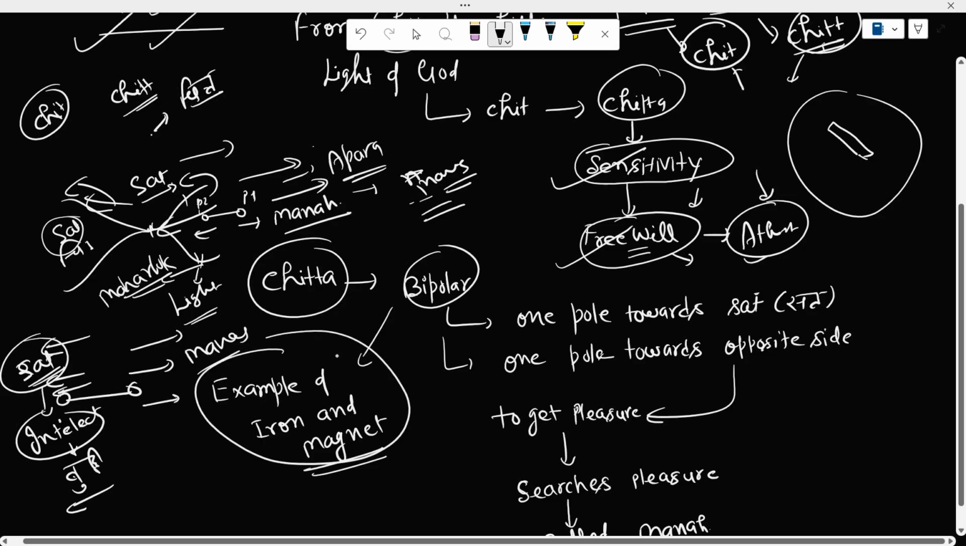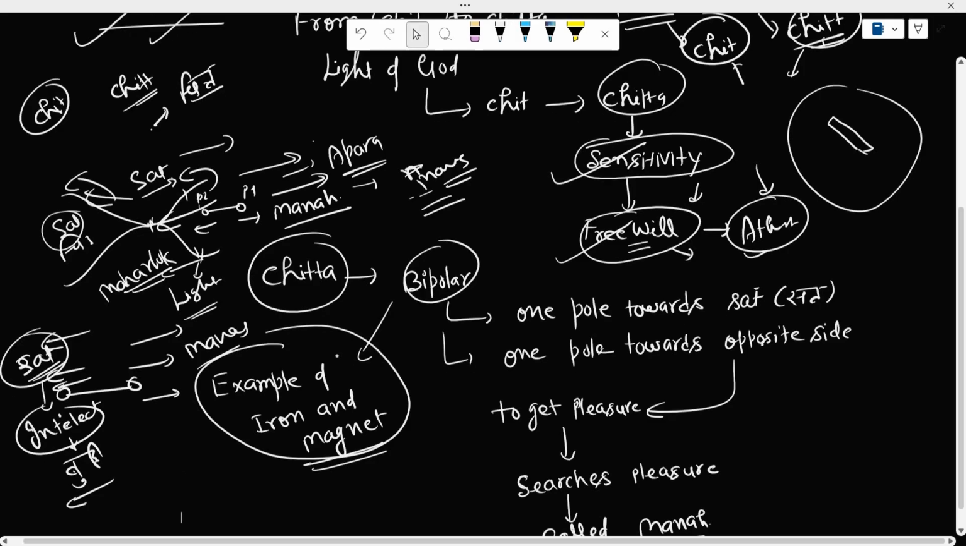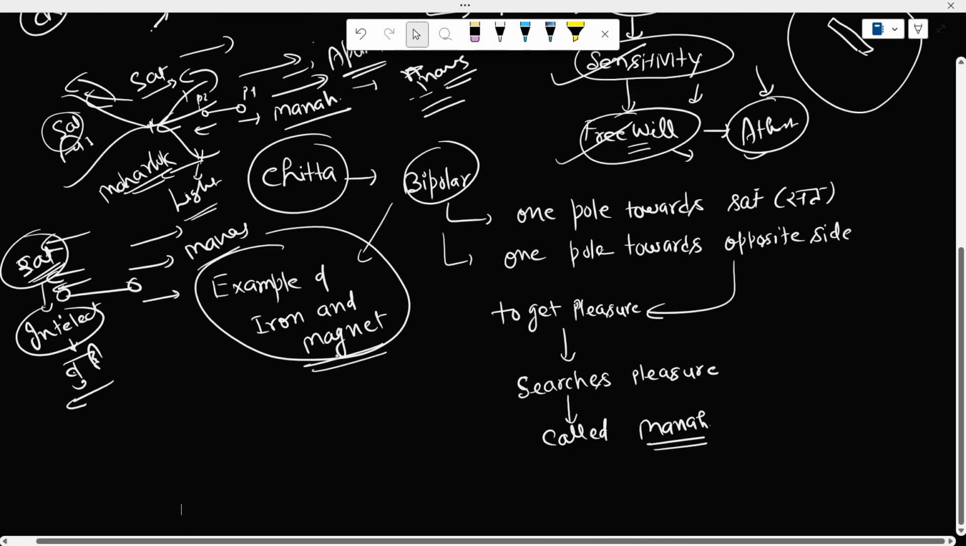You can understand it with the help of an example of iron and a magnet. Whenever you put some iron into a magnetic field, the iron rod also becomes bipolar. One pole becomes the north pole and the other pole becomes the south pole. And every atom of the iron bar becomes like a magnet, right? That is what has been explained in these particular words.